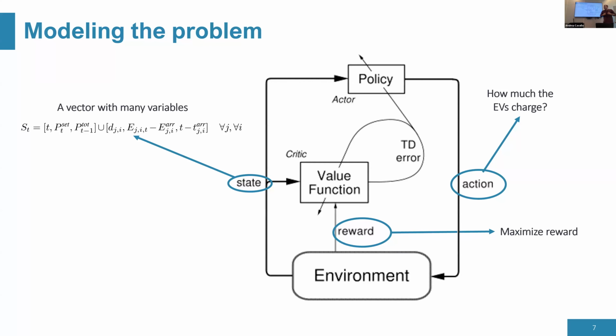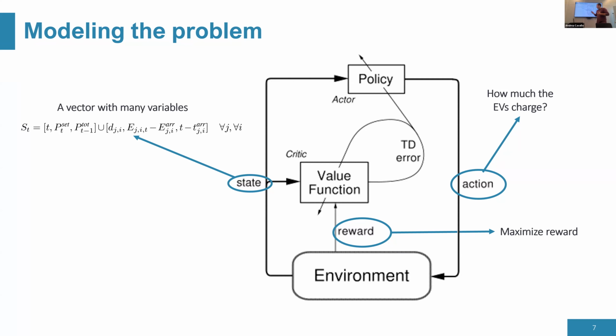So in the problem we saw before, the state can look something like this. We have some general information: the time step, the set point, prices. Then we have information about every connected electric vehicle. This can be anything: energy already charged, how long it has been connected there. Now, what happens if we have a few thousand electric vehicles or a few thousand chargers, because we solve this from the perspective of the CPO? Then we just have a very long vector, right?